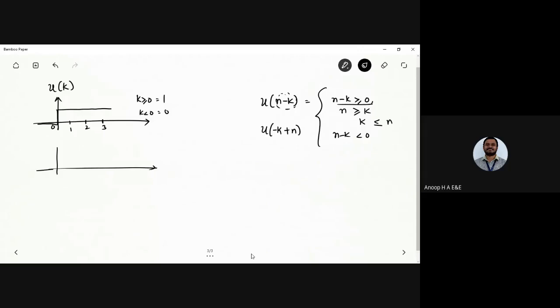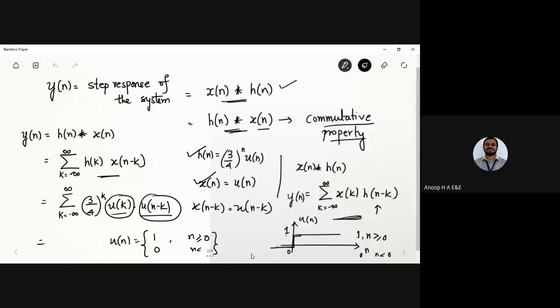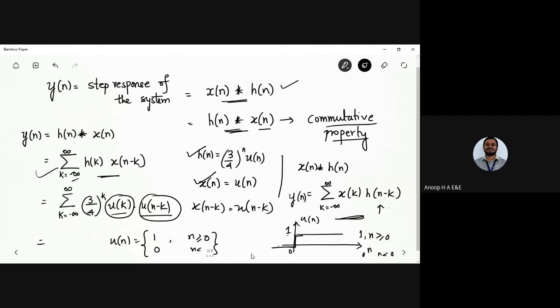Okay, so you can sketch the graph as u of n minus k. If you want to write it, it would be a delayed signal. If you have any value of k, you can write it like this, from 0 to k here. Now, if I want any such value, say u of n minus 2, n minus 3, and so on, it depends on the value of k that is used in the summation here. So I'm going to replace it.